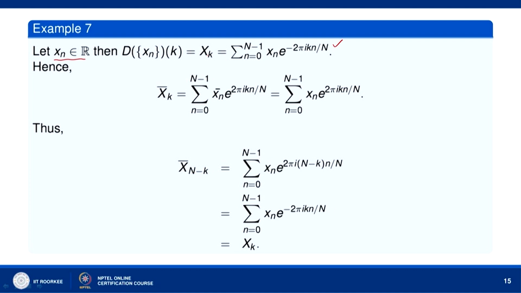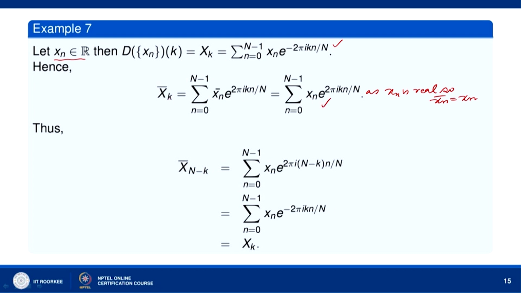So, let us take the conjugate of this, and we shall show that X k bar is equal to X k for every k. So X k bar equals sigma n equal to 0 to n minus 1 of x n bar, and the conjugate of e to the power minus 2 pi i k n by n is e to the power 2 pi i k n by n. Now, x n is real, so x n bar equals x n. So this equation is equal to this.